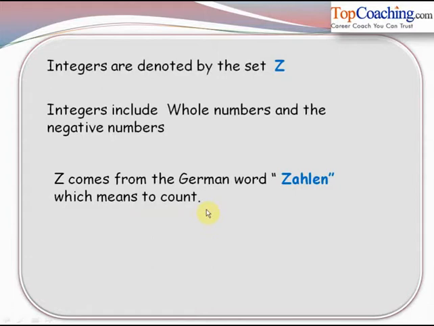So integers are the numbers which are used for counting, and that is why they have been derived from the German word zählen, which means to count. So we can say that the natural numbers are denoted by N, whole numbers are denoted by W, and the integers are denoted by Z.